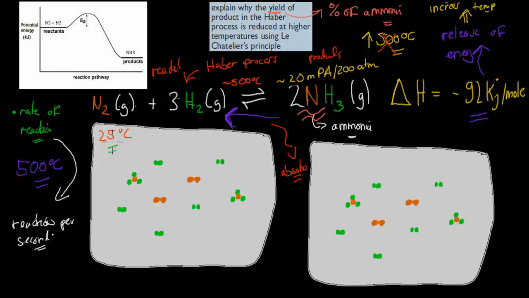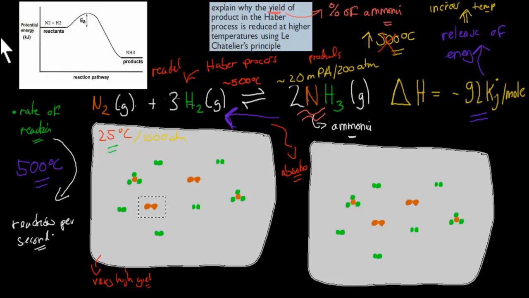Now, let's say we're at room temperature and we have high pressure, maybe somewhere around 1,000 atmospheric pressure. That would be close to 100% yield, right? That would be a very high yield if we have this scenario. But the problem would be, because the temperature is so low, they're going to be moving at such a slow pace, and when they do collide, basically the energy isn't strong enough. They're not strong enough to actually form the product.